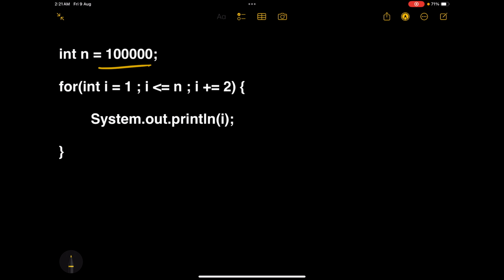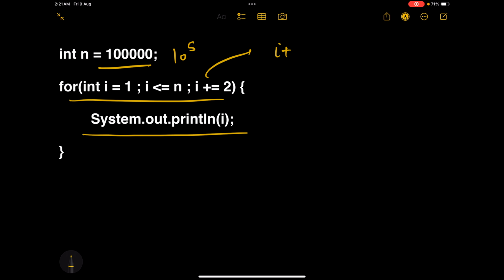Again, the value of n is 10 raised to the power 5. Here we have a for loop. We are printing I each time we go inside the for loop. But this time, instead of doing I plus plus, we are doing I plus equals 2. Now what does this mean? It means we are doing I equals I plus 2. Now we will see whether it is going to impact the time complexity that we calculated in the previous example. Let's figure that out.